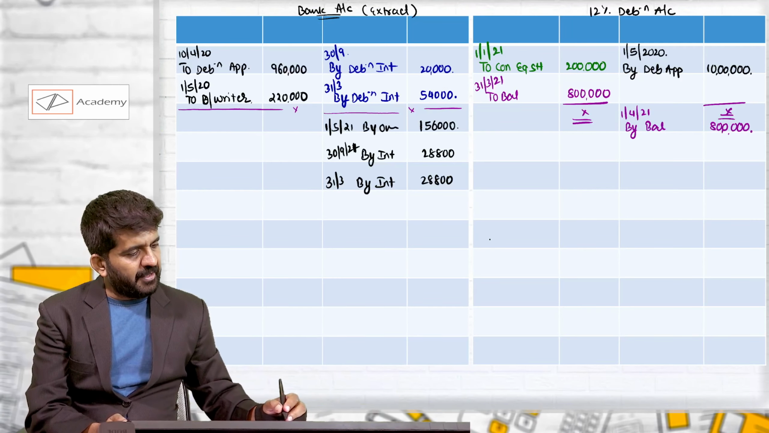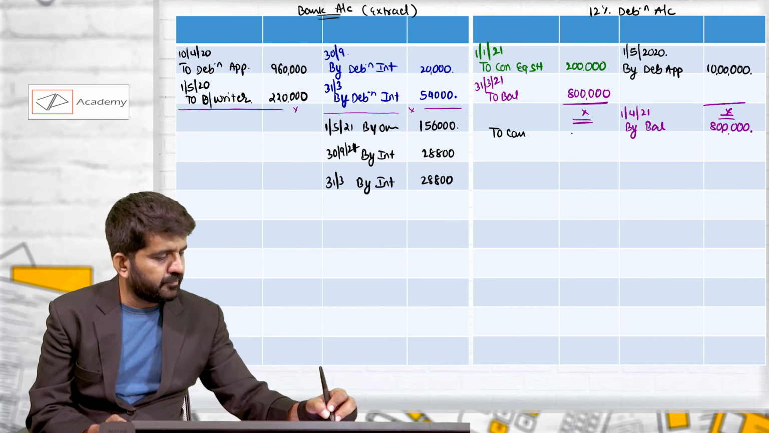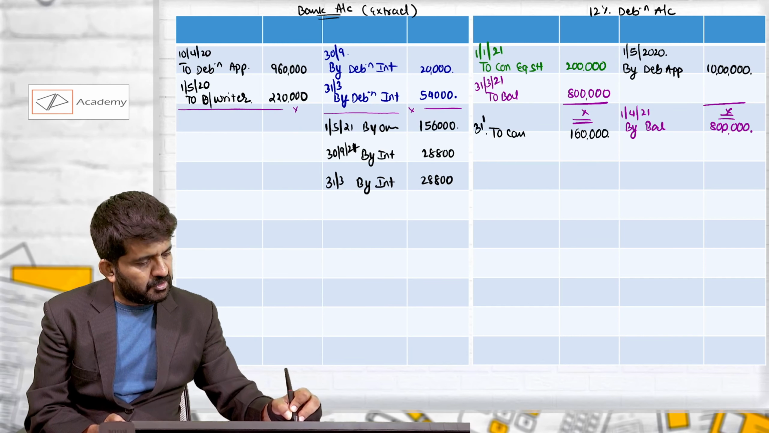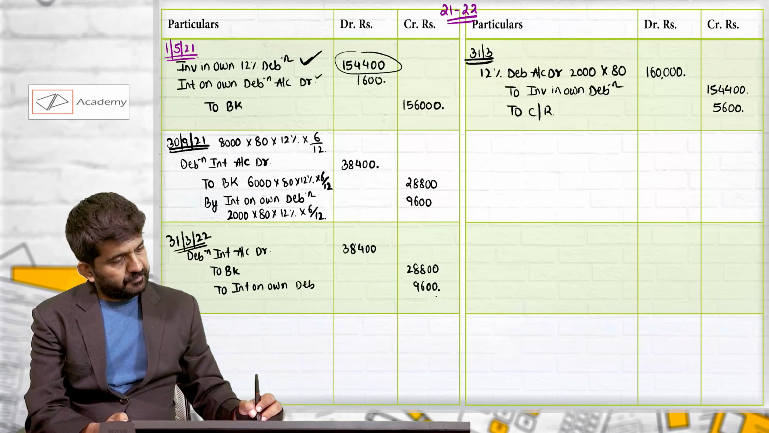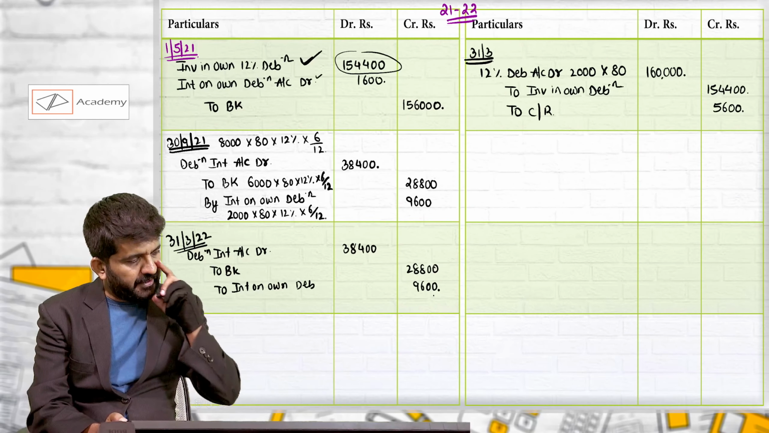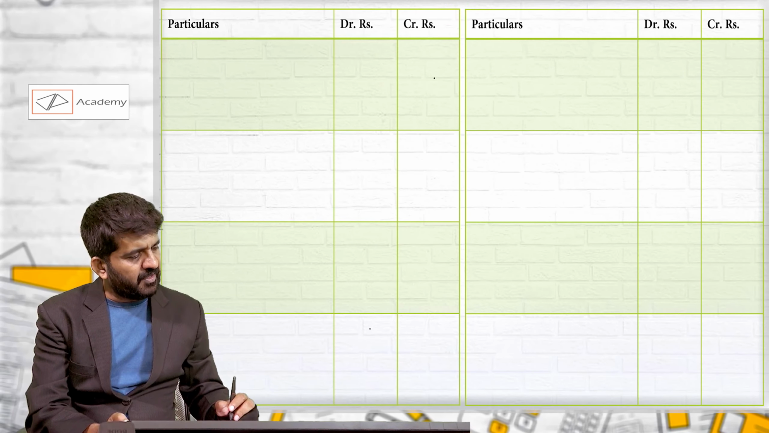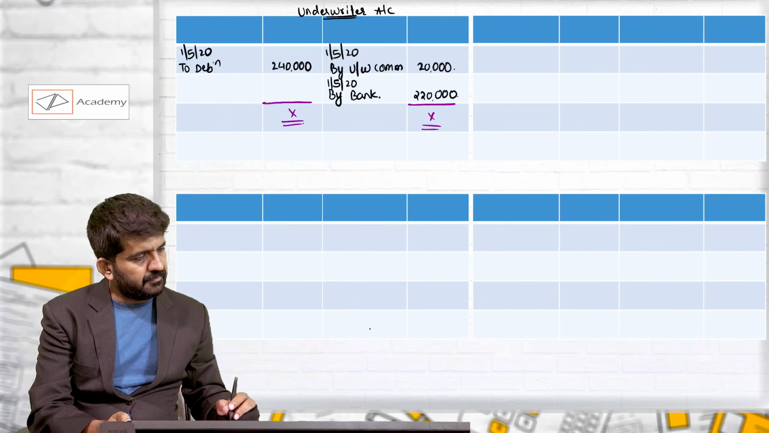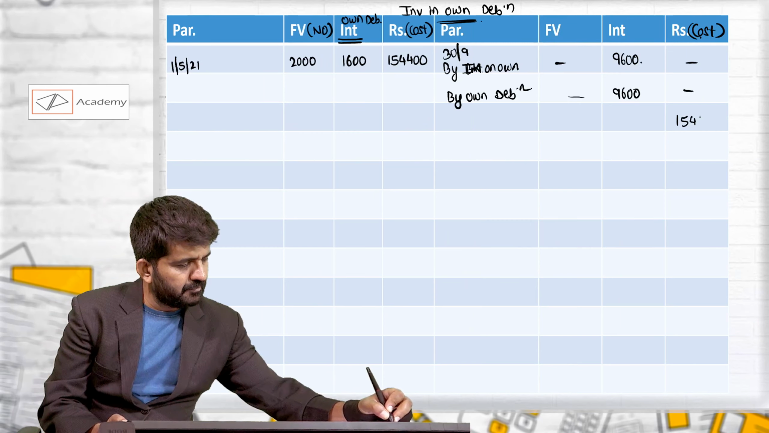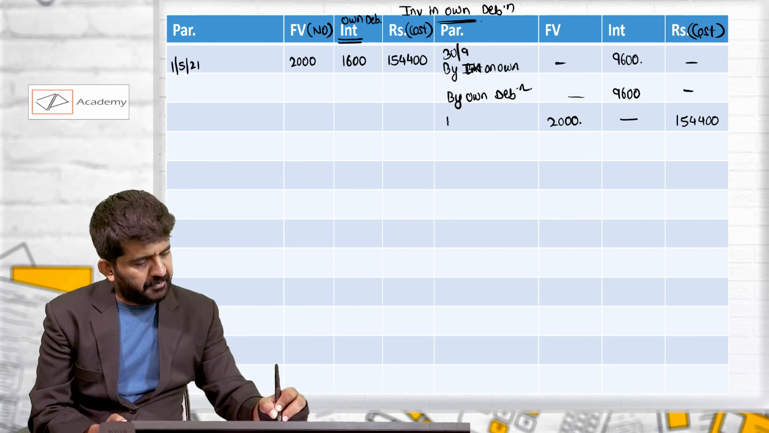12% debenture account debit 1,60,000. This is on 31st March. Investment in own debenture account credit 1,54,400 and capital reserve account will be credited 5,600. Investment in own debentures 1,54,400. These are 2000 debentures.